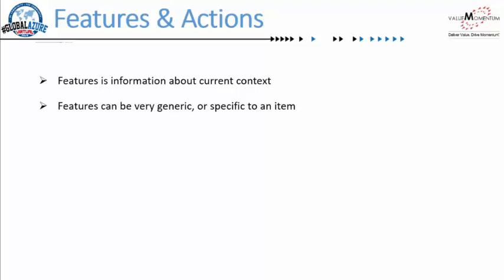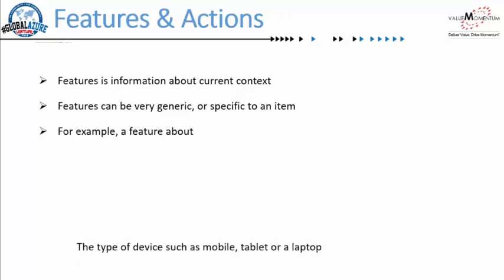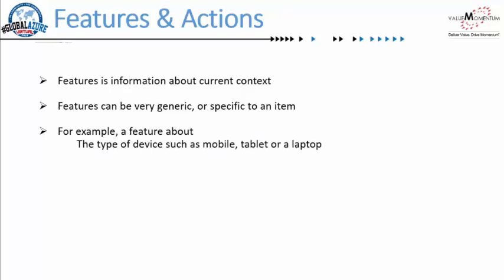Features can be very generic or very specific to an item. What do I mean by that? When I say generic, it is not targeting a single user; you cannot identify a user by that feature. Let's say in the case of the news article, we spoke about what kind of device he is using. Is it a mobile, or a tablet, or a laptop? Using that as a feature, the mobile, tablet or laptop doesn't tell you anything about the user itself, but it is a generic device type which is common to a set of users.